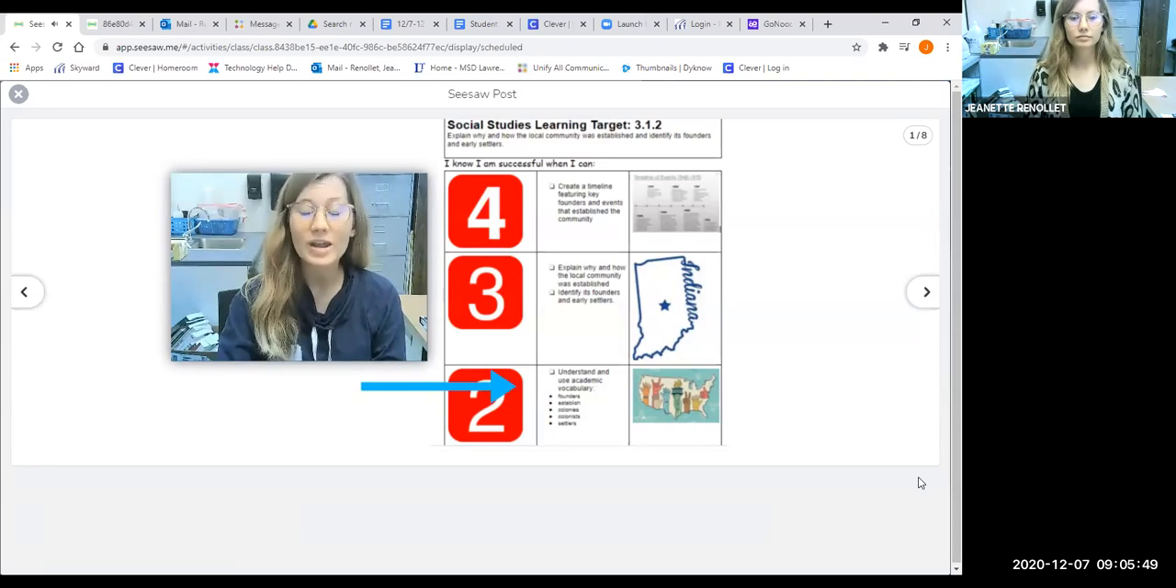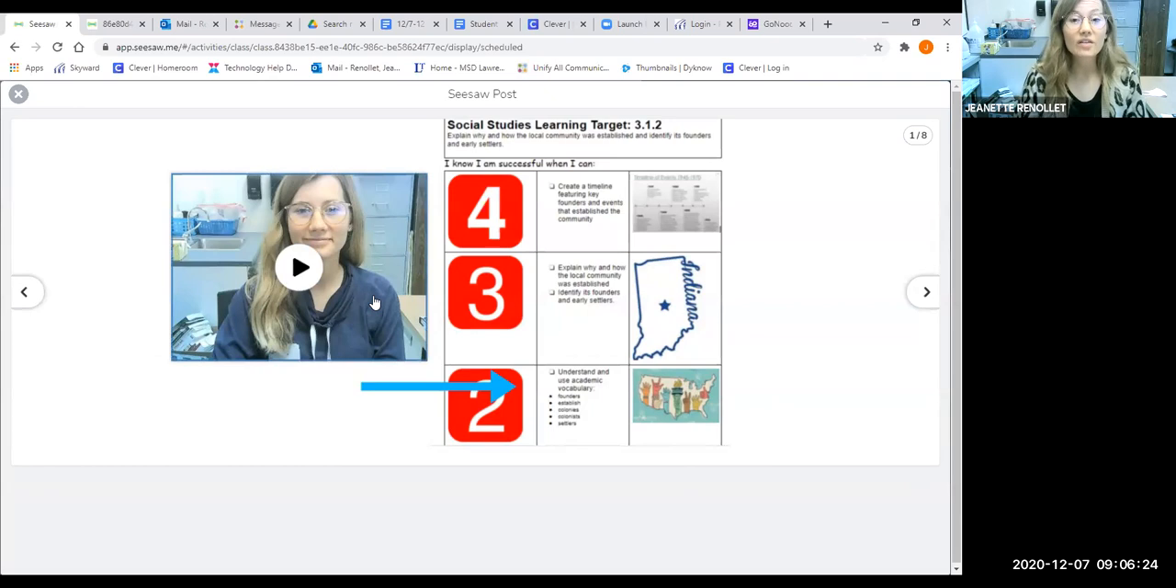We are going to explain why and how our local community was established here in the United States and in Indiana. And we're going to identify its founders and early settlers. Today, we're really going to focus on level 2. We're going to focus on understanding and using the vocabulary that we need in order to learn about this topic.